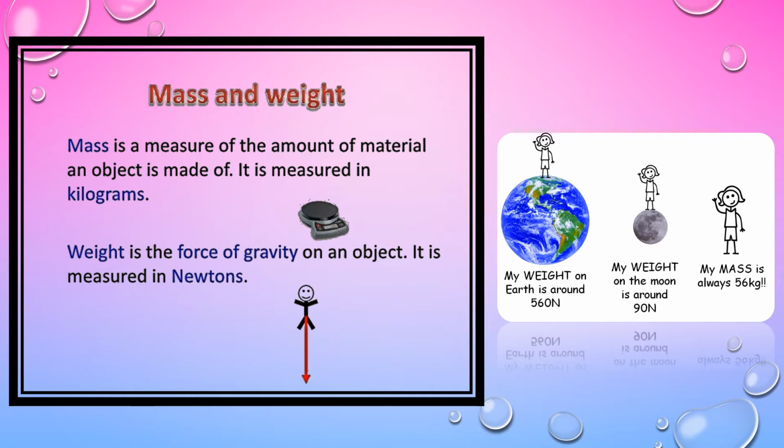Mass is a measure of the amount of material an object is made up of. We can consider ourselves an object. So what is the mass and the weight? We every time measure mass, but weight is the product of mass and acceleration due to gravity.